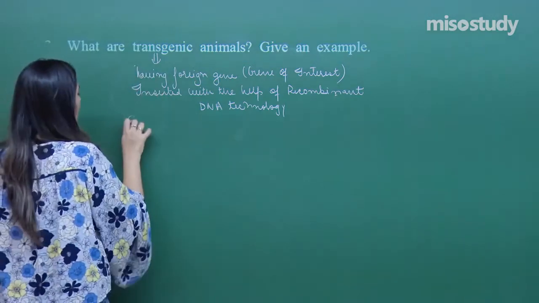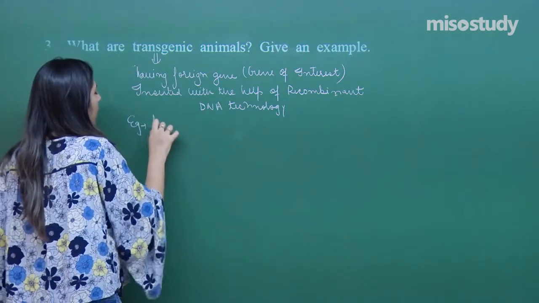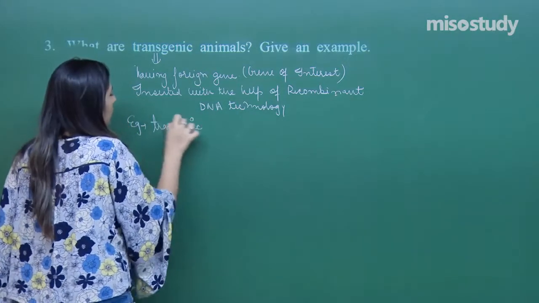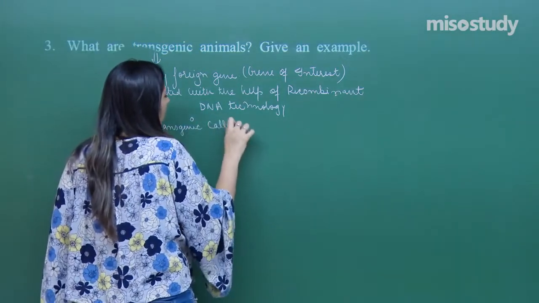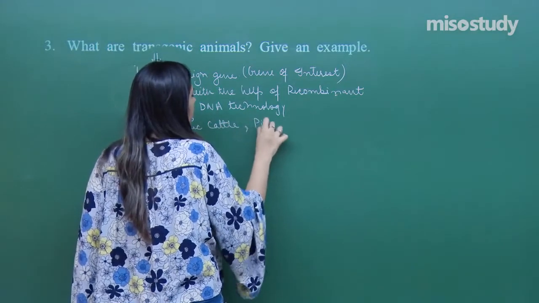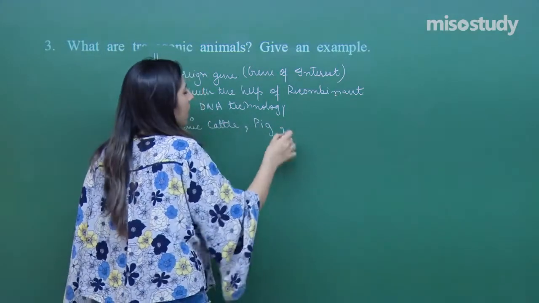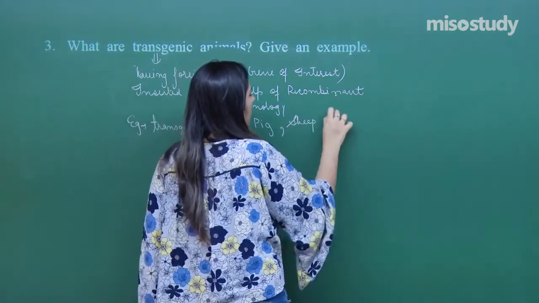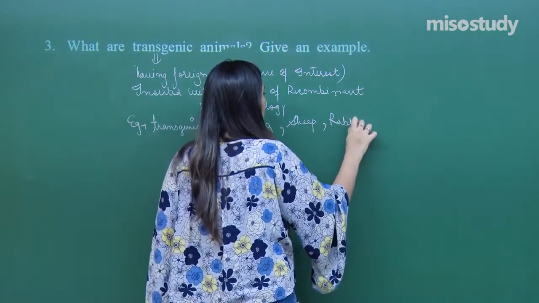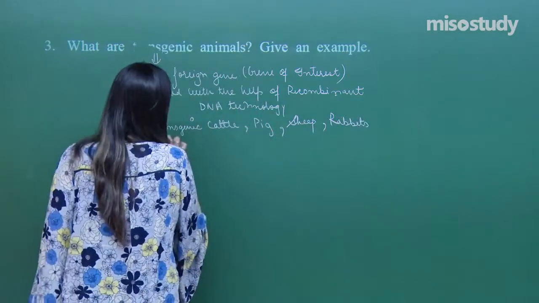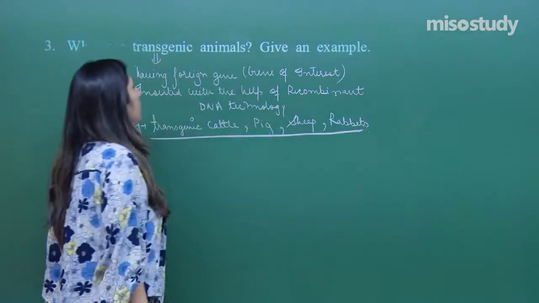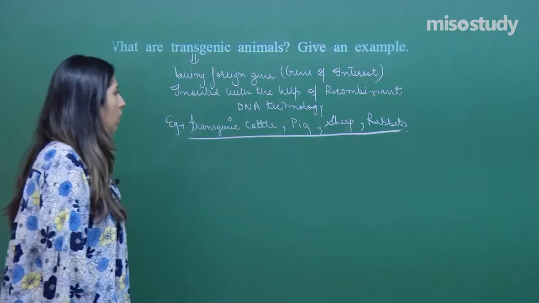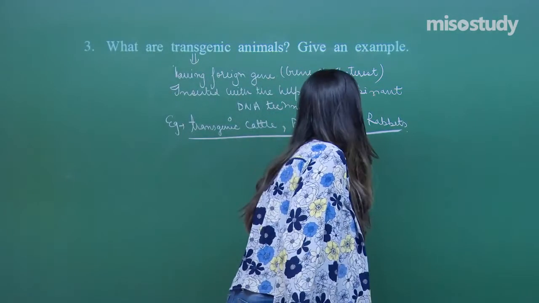We have examples like transgenic cattle. We have an example like transgenic pig. We have an example like transgenic sheep. We have an example like transgenic rabbits. Fish is also there. So, these are the certain examples for question number 3, right. Now, let us move on to the next question.